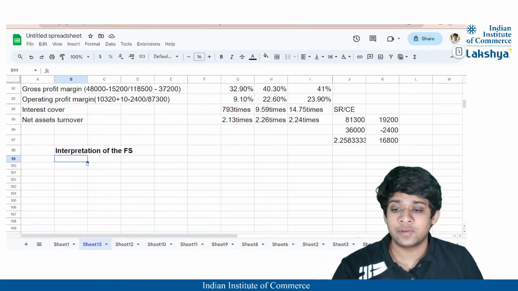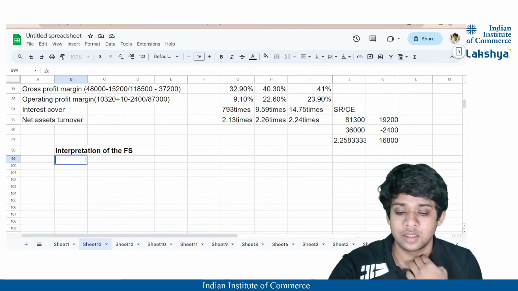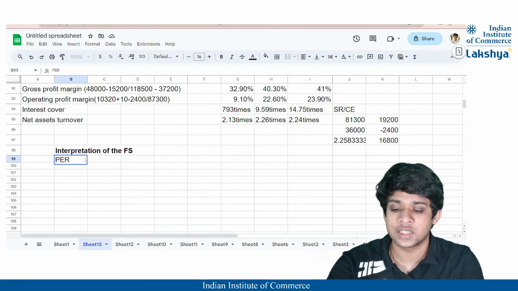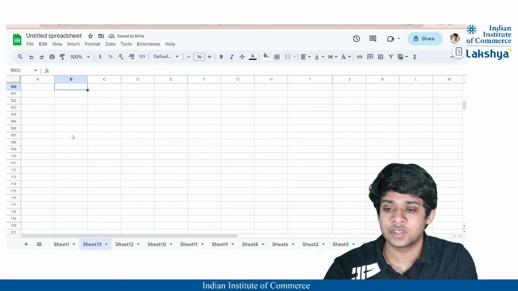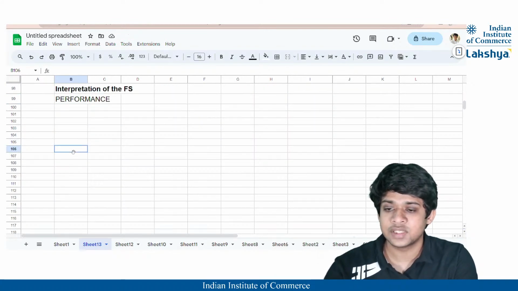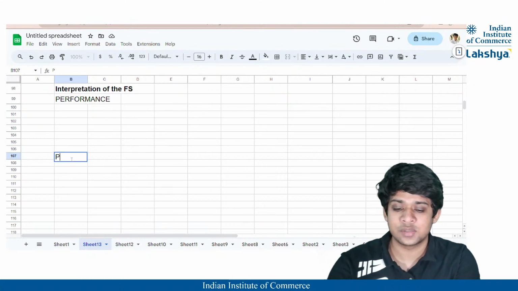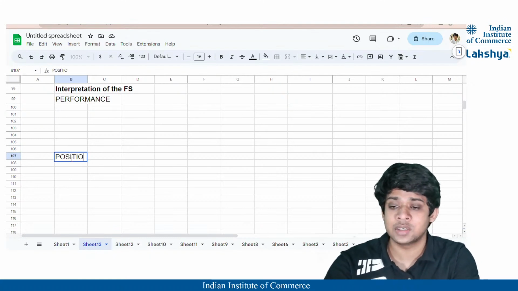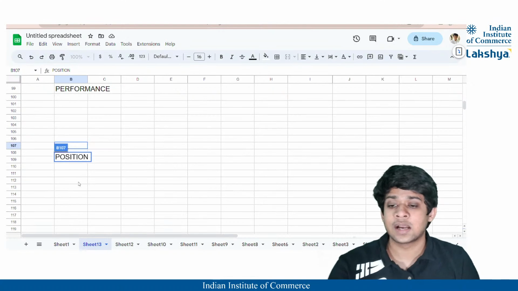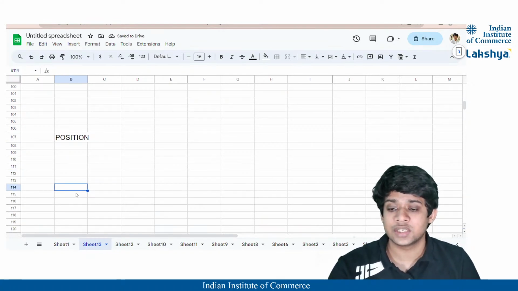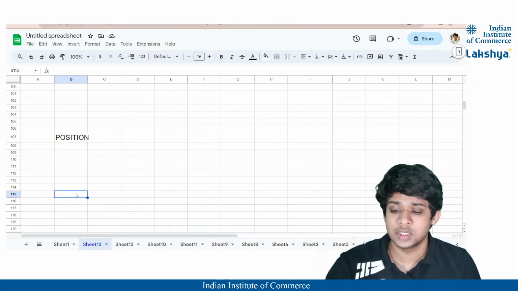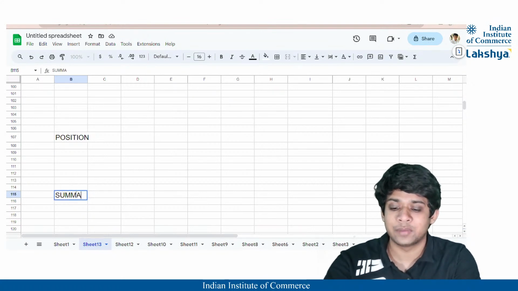Firstly, we are supposed to provide information under three headers, such as performance. Then the next header, I'm just giving you a base understanding of what is to be mentioned and how, is the position of the company. For 2007 and 2008, you can compare with the adjusted figures as well. And lastly, you can provide a summary.